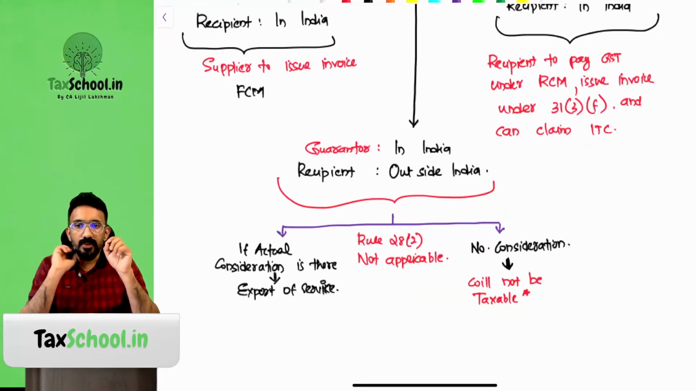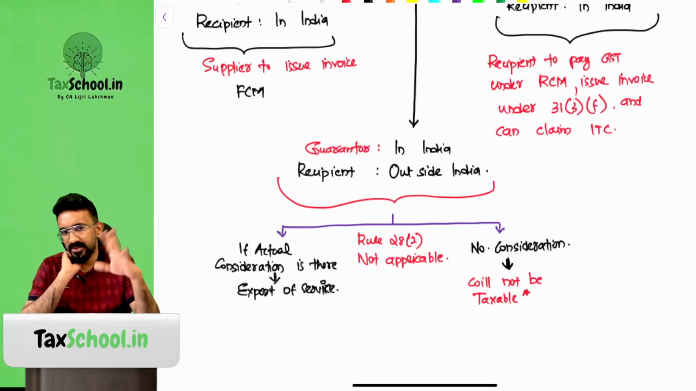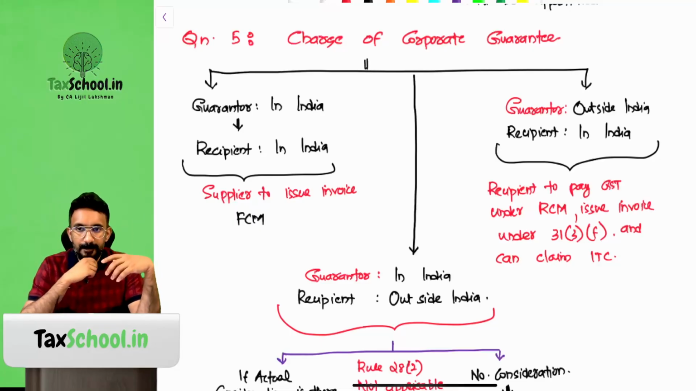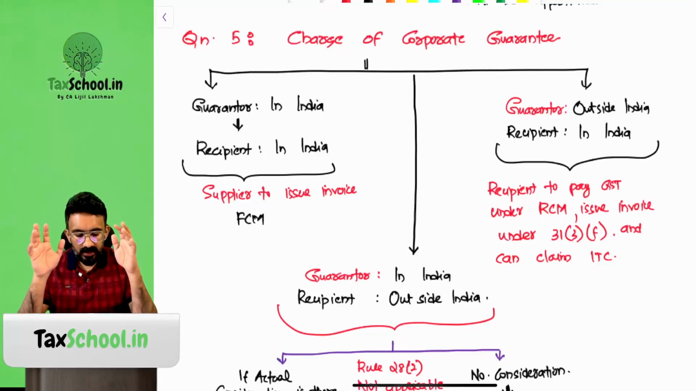Why? Rule 28.2 was amended and now says that the 1% computation will be applicable only if the recipient of the corporate guarantee is in India. But if the recipient is outside India, that is, the company getting the loan is outside India and an Indian company gave the guarantee, then if there is an actual consideration, it will be treated as an export of service. If there is no consideration, there are no taxes payable. In the opposite case, where the one giving the guarantee is outside India and the company getting the loan or using the guarantee is in India, what will be applicable? RCM will be applicable. The supplier is outside India, the recipient is in India. It will be taxable under reverse charge.